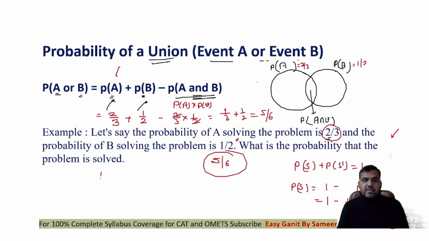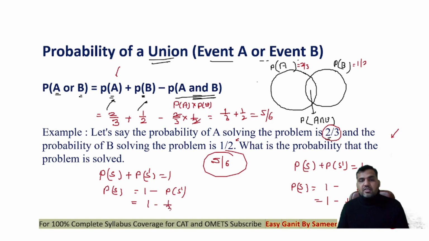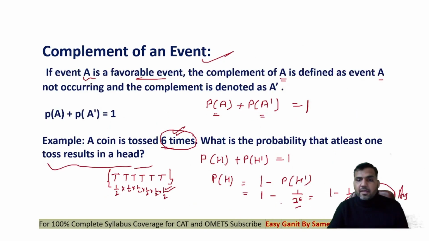Sorry, I have written it here. I'll write it down. Probability of solving the problem plus not solving the problem is 1. Solving the problem is 1 minus the problem is not getting solved. 1 minus A not solving the problem: A solving the problem is 2 by 3, not solving is 1 by 3. B solving the problem is 1 by 2, not solving is 1 by 2. 1 minus 1 upon 6. Answer will be 5 by 6. Everybody? Okay.